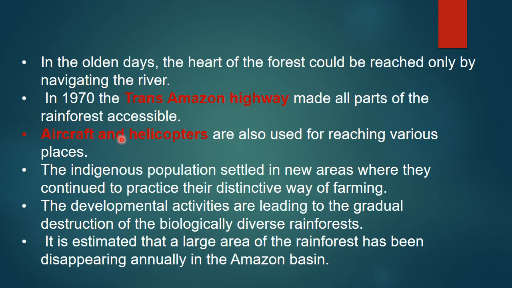Then aircraft and helicopters are used for reaching various places. Population settled in new areas where they continue to practice various types of farming, and because of human activities, most of the areas of the rainforest are disappearing year by year in the Amazon basin.